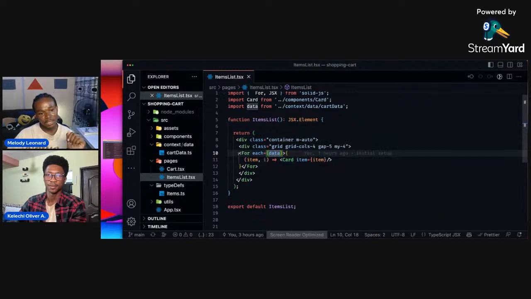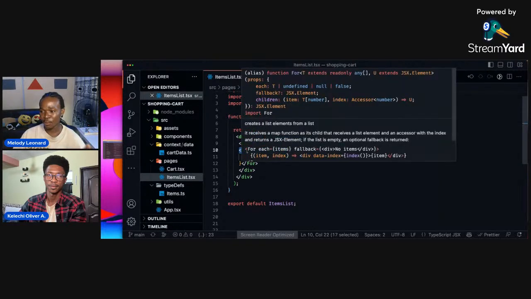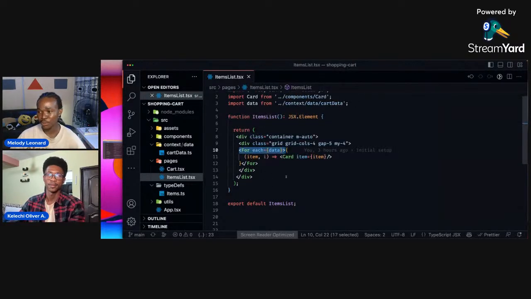Now, if you look at this, there's something very fancy here, this For tag. So Solid.js gives you this JSX For tag that allows you to do iterations, right? In React, you have to do this with map. You could still do it with map in Solid, but you have this. Just know you have the option of the For tag.